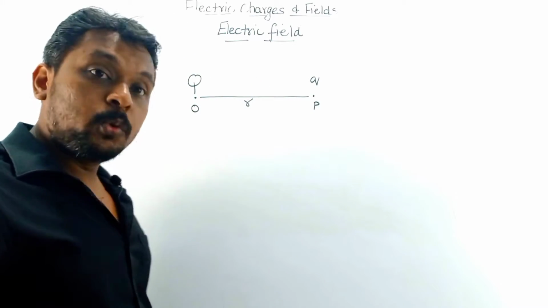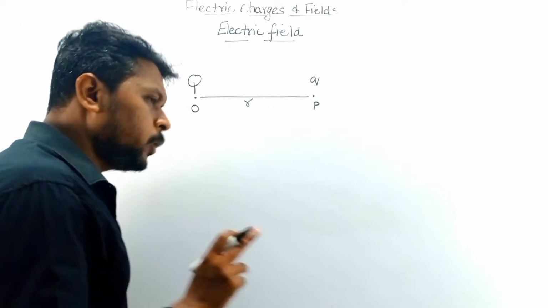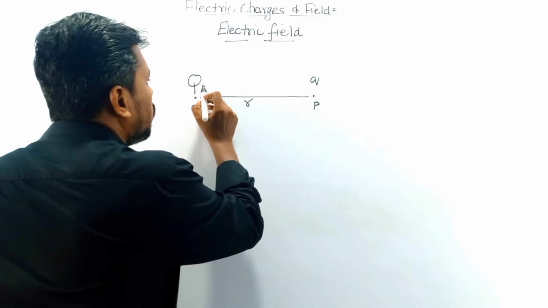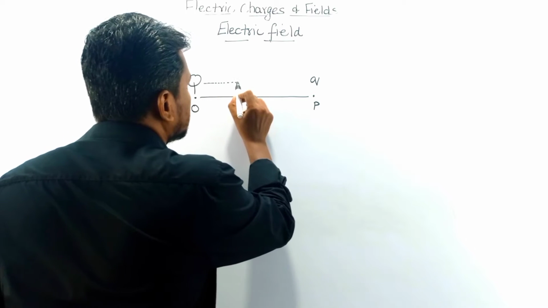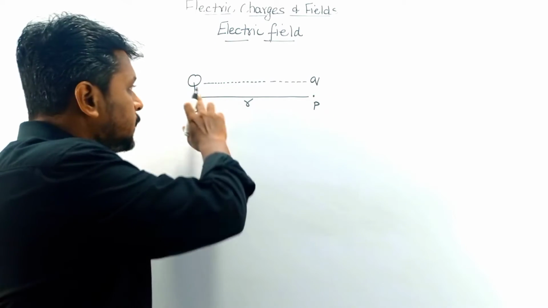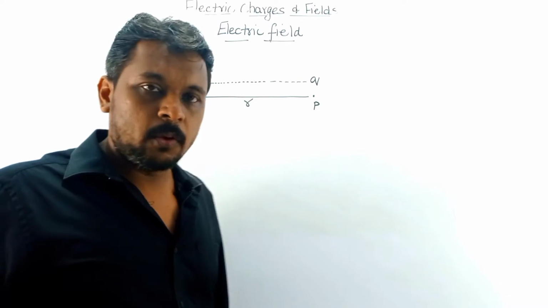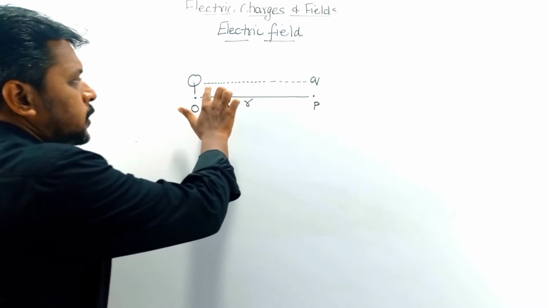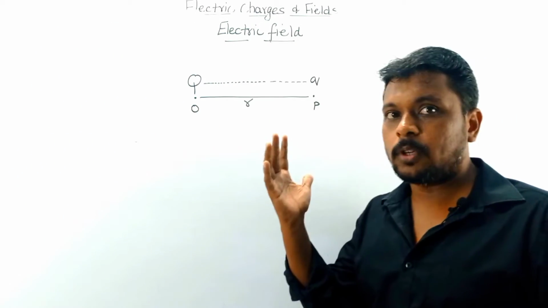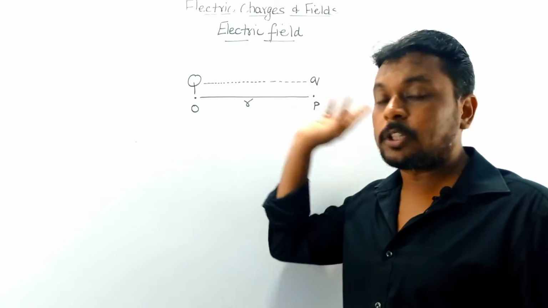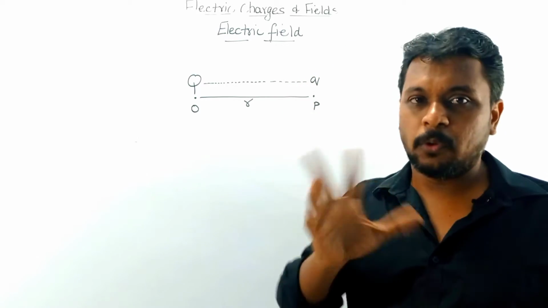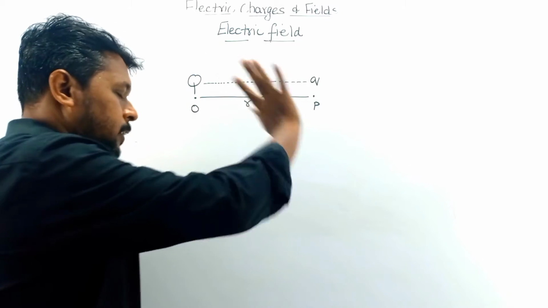So we have placed two charges. You know from Coulomb's law, according to Coulomb's law, that some force is exerted. This charge experiences a force due to this capital Q charge. It experiences a force of repulsion if both are positive, and a force of attraction if this charge is negative. So ultimately it experiences a force.